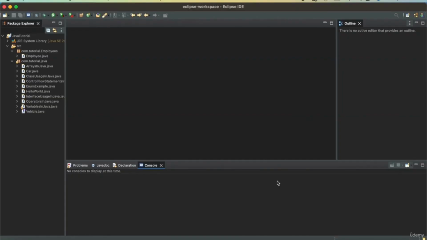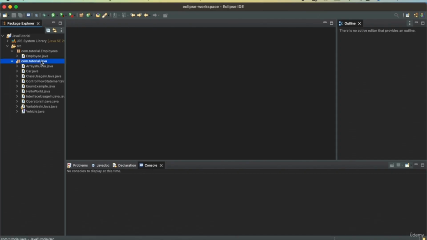In this video, we will see how we can implement inheritance in Java. For that, we will create a class, and then we will define another class that will inherit from that class, as well as we will have a usage class that will have public static void main method that will use and show the power of inheritance.